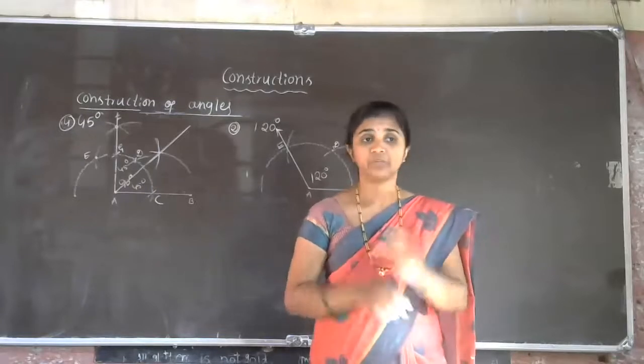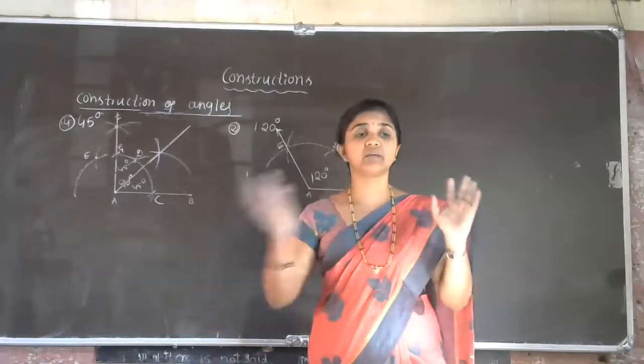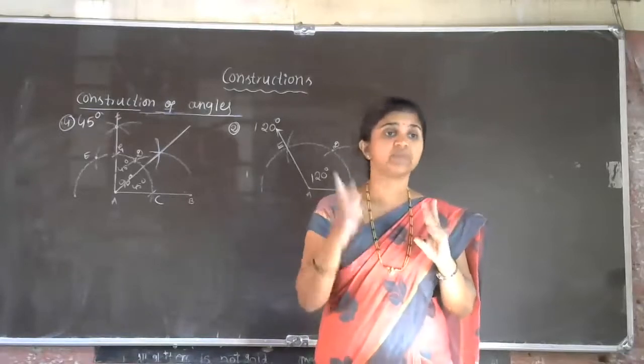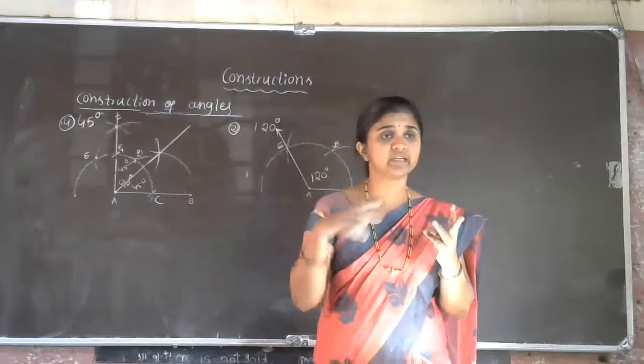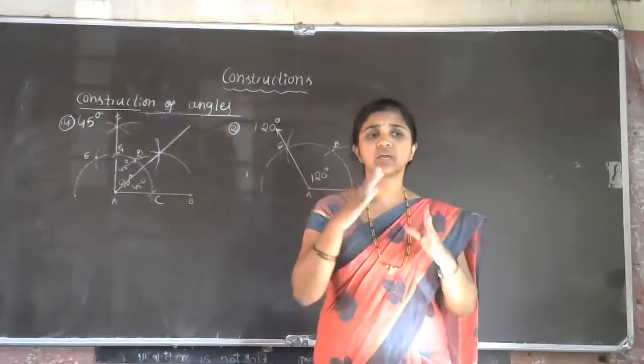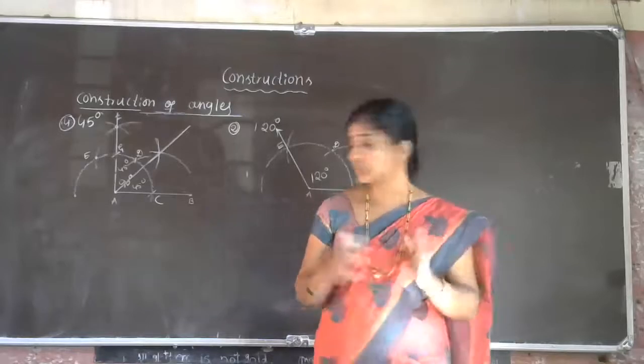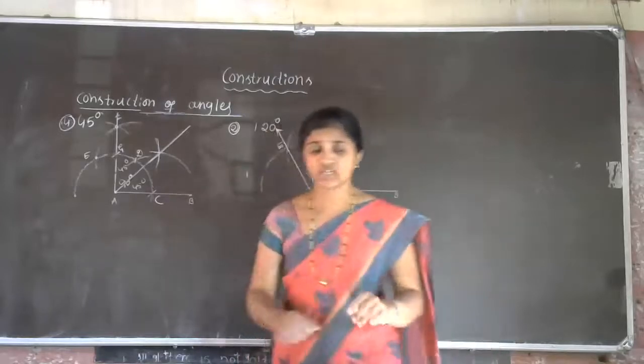So from this method, you can construct 30 degree, 15 degree, 60 degree, 120 degree, then 45 degree, 22.5 degree. So you can construct different angles. Is that clear, students? Yes. This is about the construction of 45 degree.